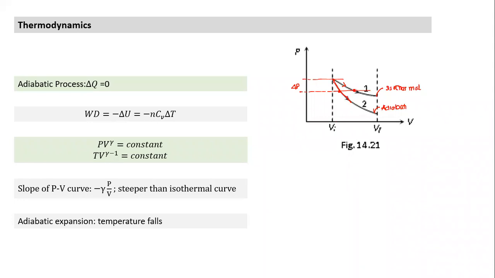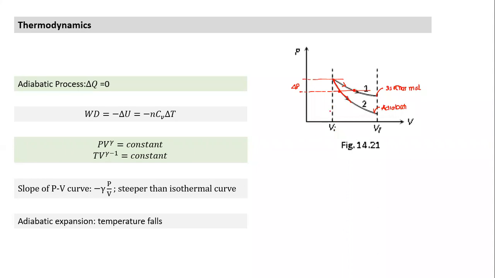There are two curves given. How do you figure out which of the two curves, both of which are expansion curves where volume is going up, is isothermal and which is adiabatic? How do you figure out between the two? Sir, like W1 is greater than W2. Work done? Okay, yes.